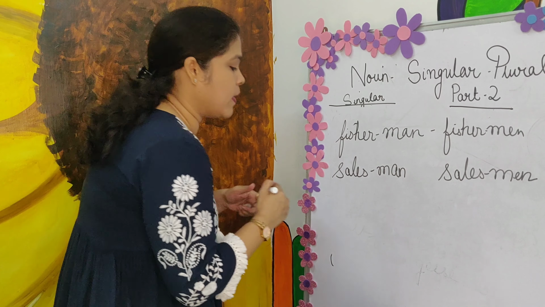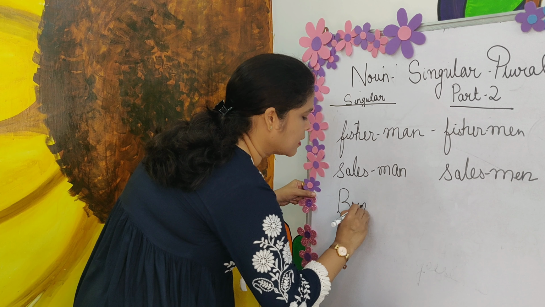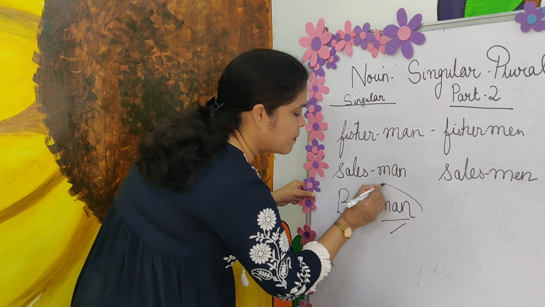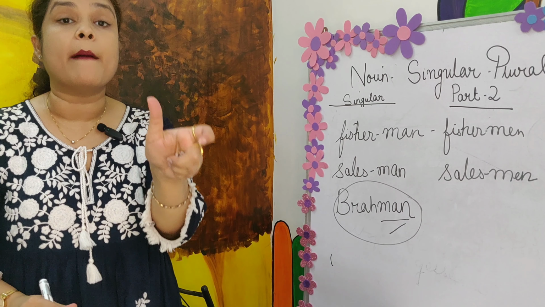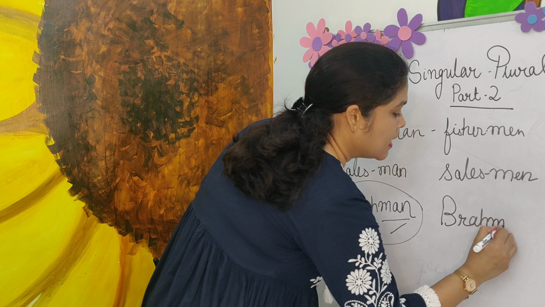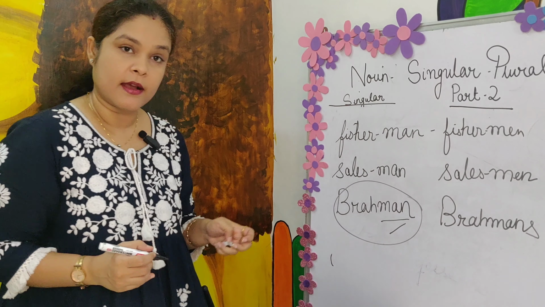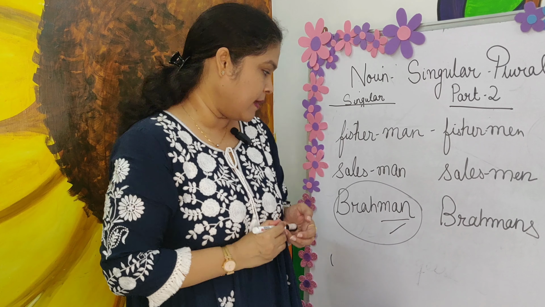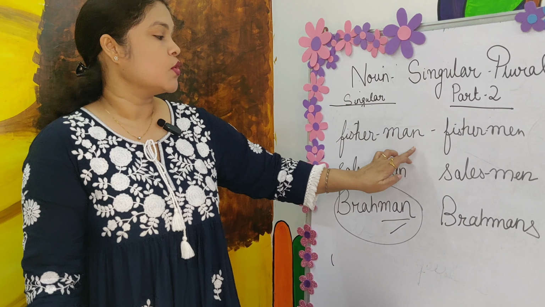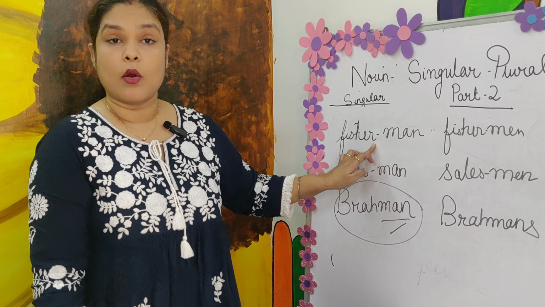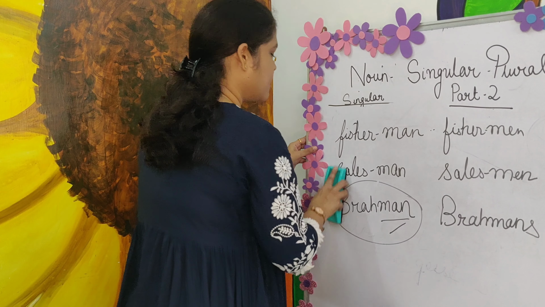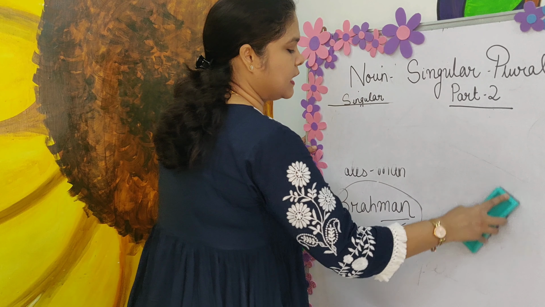Now if you see a word where man is a part but it is not a compound noun. This word man is part of the entire word Brahman. So it becomes Brahmans, not Brahmen. Am I clear? So fisherman became fishermen. Salesman became salesmen because they are compound nouns. So here we change the main noun of the word. Clear? Okay.